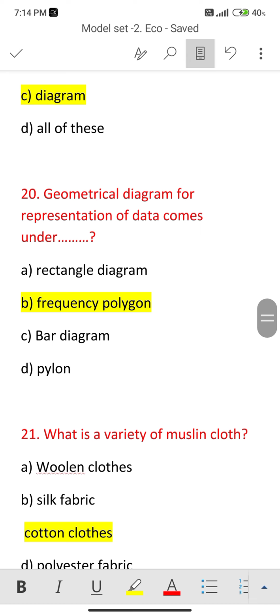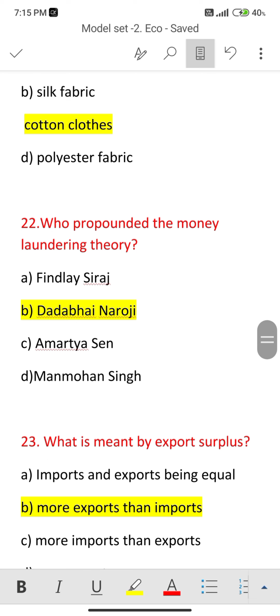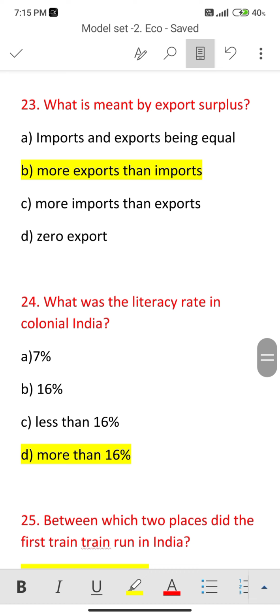Next, 20. Geometrical diagram for representation of data comes under blank. That is frequency polygon. 21. What is the variety of muslin cloth? That one is a type of cotton cloth. Next, 22. Who propounded the drain of wealth theory? That is Dadabhai Naoroji. Next one, 23. What is meant by export surplus? More export than import is known as export surplus.